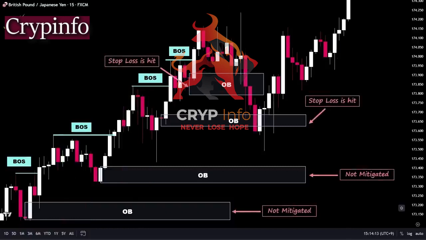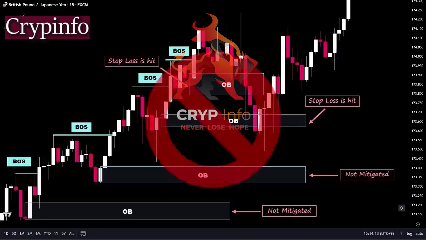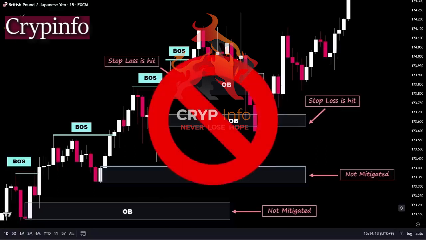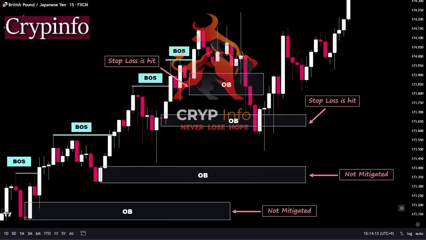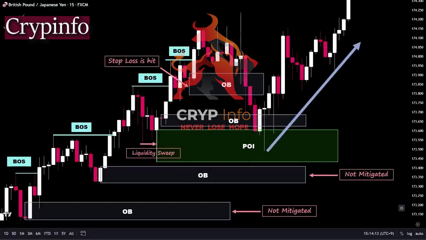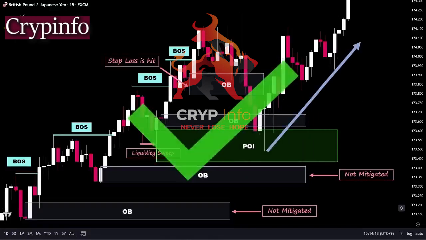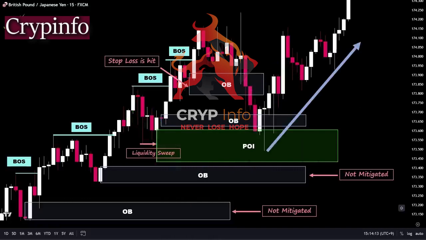However, it is important to note that the market often fails to respect order blocks, leading to losses for many traders. There are various reasons why order blocks may not behave as expected, resulting in unfavorable outcomes for those relying solely on this strategy. However, in the realm of true smart money concepts, it is crucial to understand that we cannot utilize every order block as a point of interest or POI to enter the market. While order blocks and POIs may coincide in certain situations, it is important to recognize that there is a distinction between them. Not every order block can be considered a reliable POI for initiating trades.